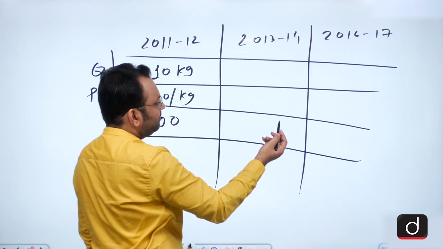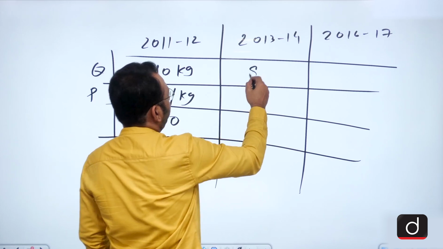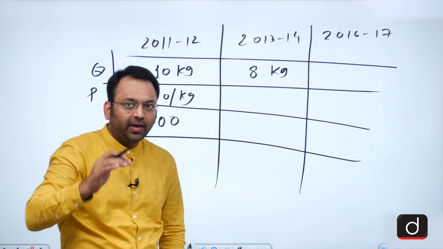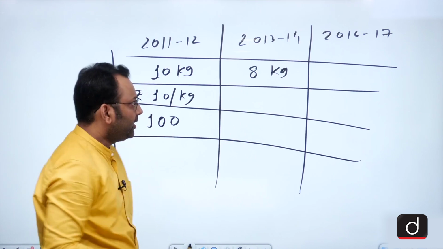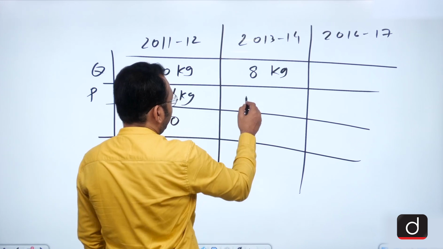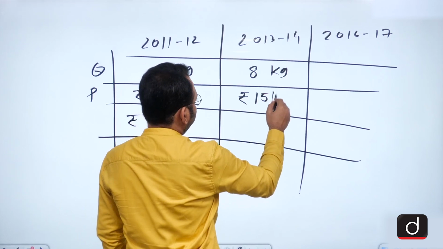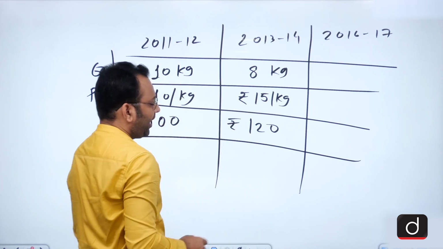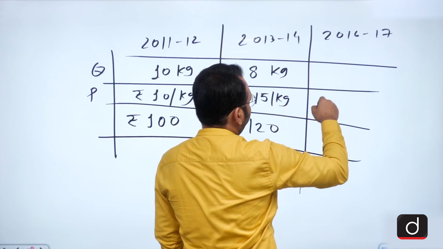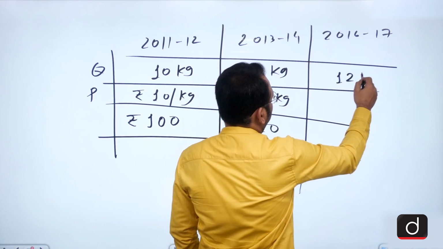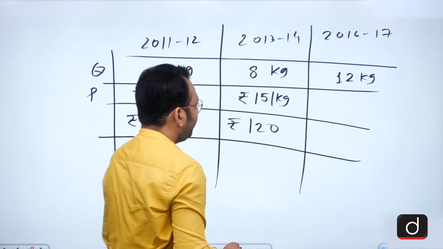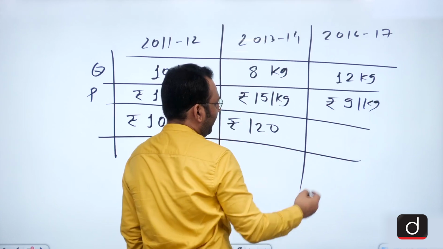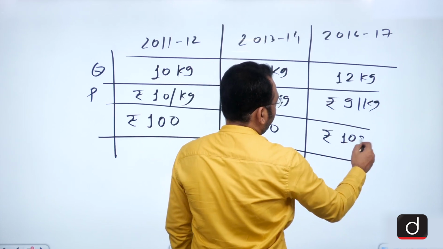As a result, the GDP was 100 rupees. Next year, due to some issue, the production fell to say 8 kgs. But when the production fell and the population increased, the price may have increased, and say the price increased to 15 rupees per kg, which made the GDP 120 rupees. And similarly, suppose the next year production shot up to 12 kilograms and the prices fell to 9 rupees per kg. Still, we have the GDP at 108 rupees.